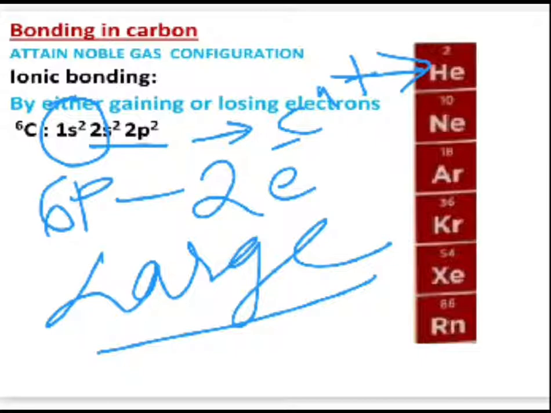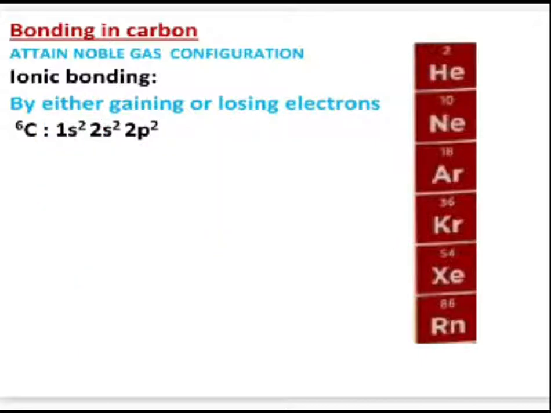And the second thing is even the 6 protons are not able to hold on to 2 electrons. That is again not stable. Is it clear? That means now what we can say with reference to carbon, it is convenient for carbon to share its valence electrons with certain other carbon atoms or with atoms of other elements to form molecules. That will be more preferable.